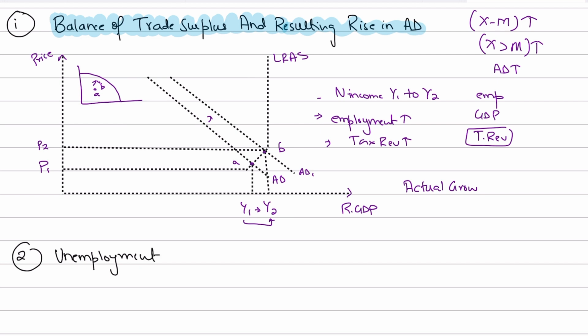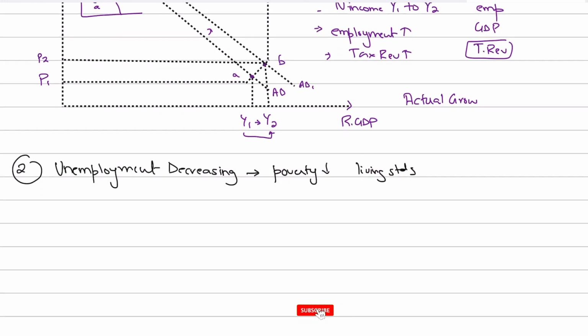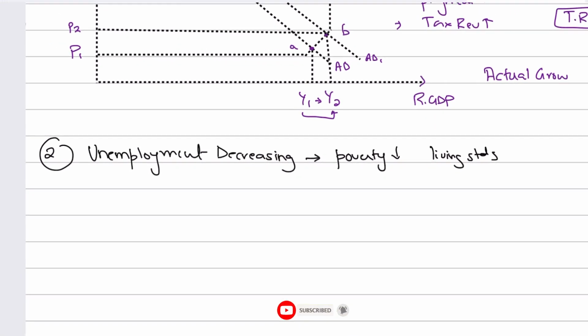And we've already covered this point in part 1 as well, but let me just do it again. If unemployment is decreasing, it means that since demand for labor is derived demand, firms would hire more labor, and since they need more workers to produce that extra output, it would obviously reduce the unemployment in the economy. And from this point we could also connect that this would result in a decline in poverty and improvement in living standards, as this would become part of your analysis, assessment objective 3, right?